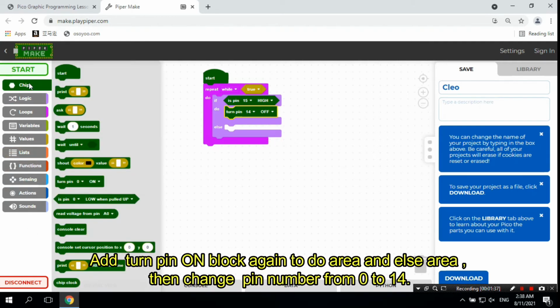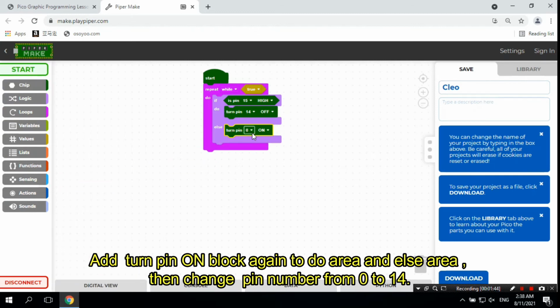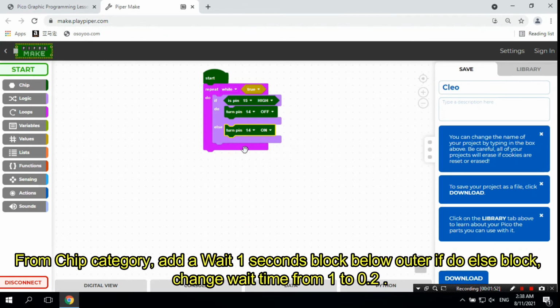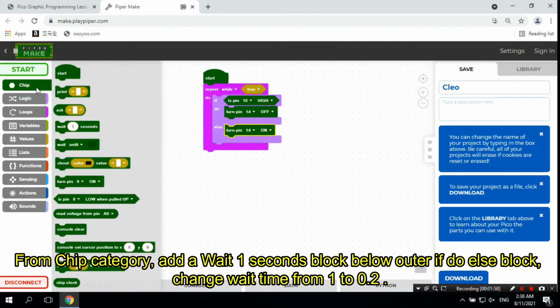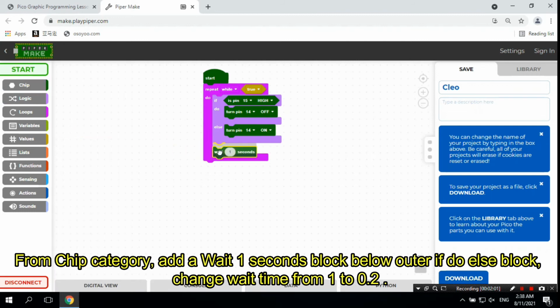Add turn pin on block again to do area and else area, then change pin number from 0 to 14. From Chip category, add a wait 1 seconds block below outer if do else block, change wait time from 1 to 0.2.